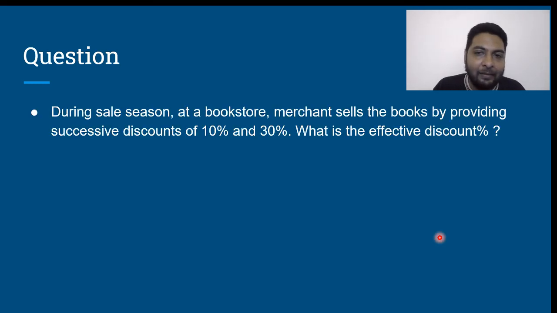Next, let us look at this question. During sale season at a bookstore, a merchant sells the books by providing successive discounts of 10% and 30%. What is the effective discount percentage? See, some of us become gullible. Math does not mean calculation. If we are not good at understanding the concepts, there is every chance that we become gullible.